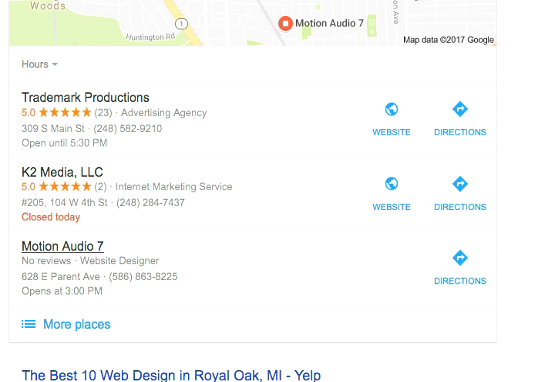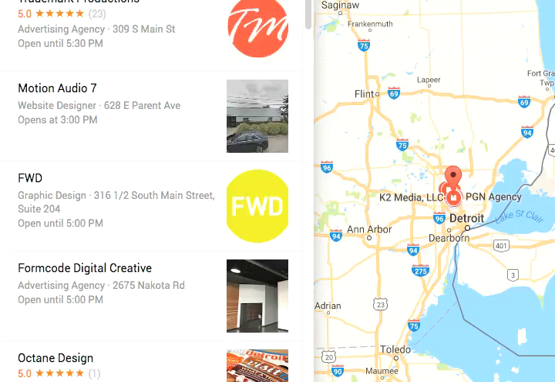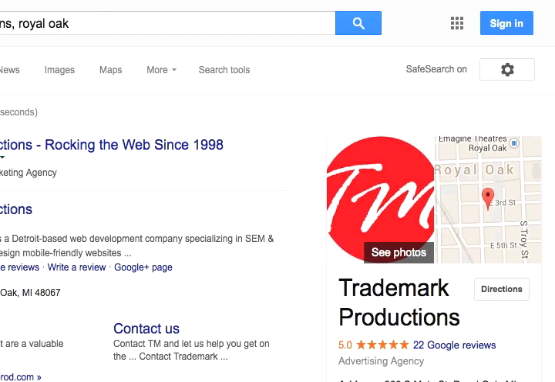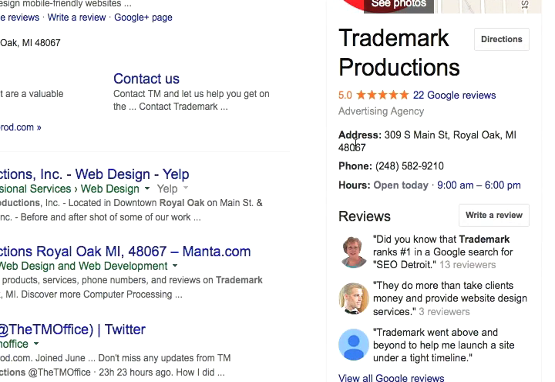And if I actually go to Google Maps on another tab here and let these maps show up, you'll see the same thing in the actual maps results. You're also seeing stars on maybe two of them, and the rest no stars at all. And I took that top one, Trademark Productions, and I searched that specifically in Google to see how it looks in the knowledge graph, the information that comes up on the side here. And the same thing, you see stars showing up here in the knowledge graph, which is just nice.